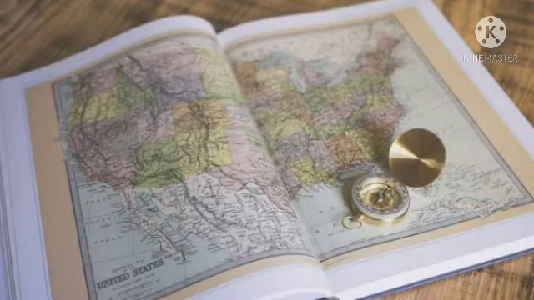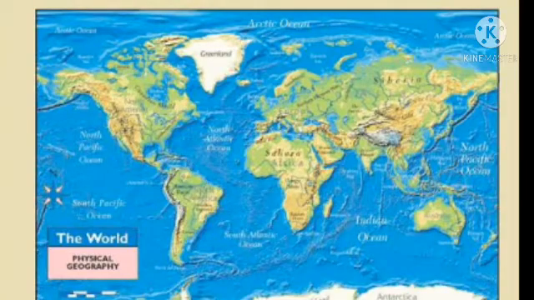You can see the map of the world in the given picture in your book. The oceans are blue and the continents are shown in different colors. Such large maps which are hung on the wall are called wall maps. It means maps are also of different types, as I have discussed about wall maps.